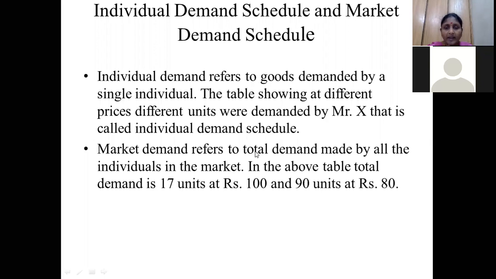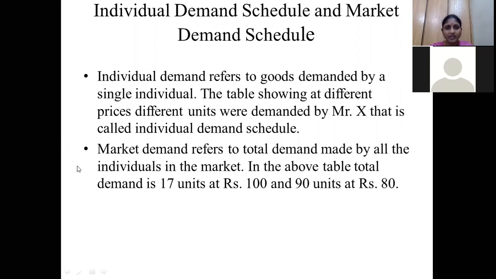So they want to buy a commodity. That commodity costs 5 rupees. When that commodity costs 5 rupees, X wants 10 units, Y wants 15 units, Z wants 20 units. Have you understood the example?